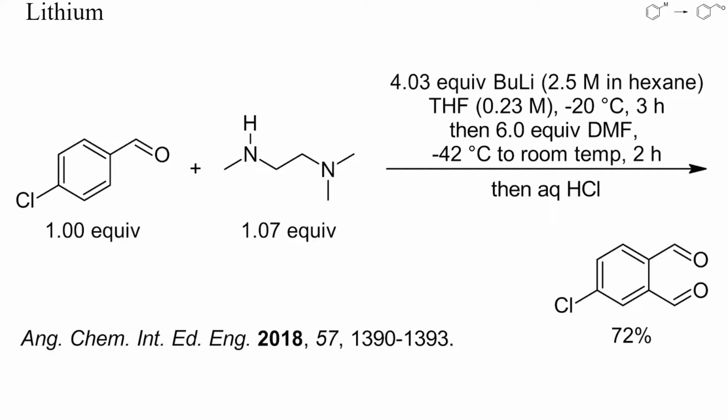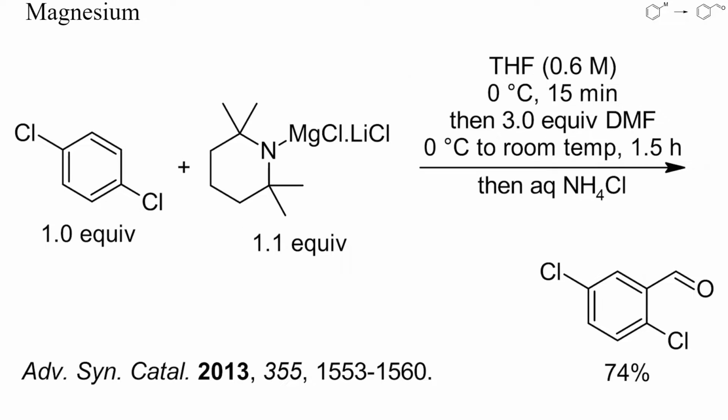Benzaldehydes can be ortho-metalated with trimethylethylenediamine as transient protecting group and an excess of butyllithium. Treatment with DMF and hydrolysis then yielded phthalaldehydes. Aryl magnesium intermediates have also been prepared by metalation with magnesium amides, as shown here. No arynes were formed at 0°C, and the expected benzaldehyde was obtained in good yield.